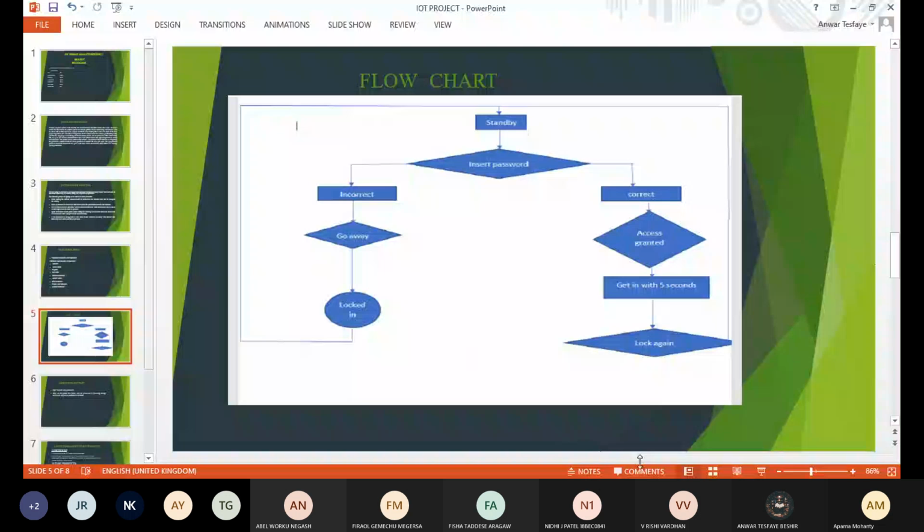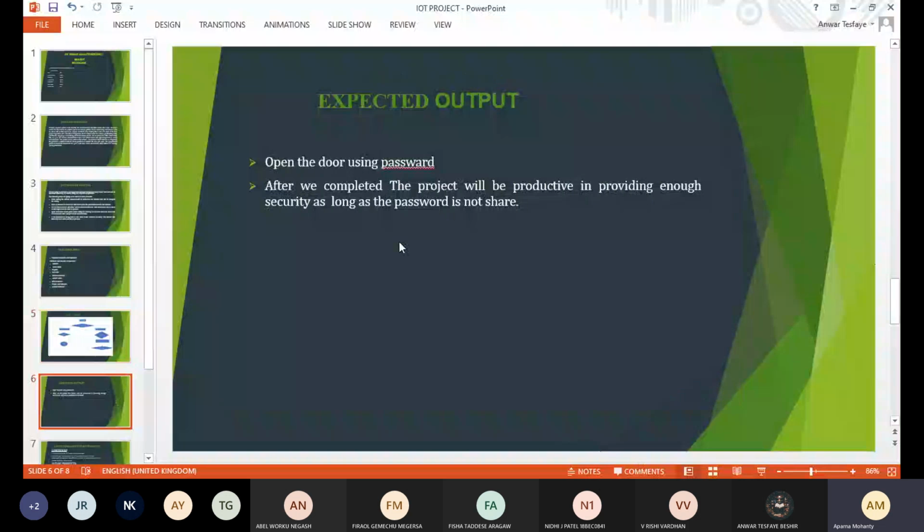Can you turn it to the next? What will be the contribution of each one of you? Who will be handling which part? There are 6 of you, right? So who will be handling which part? Can I present the expected output? Yeah, you can have it.